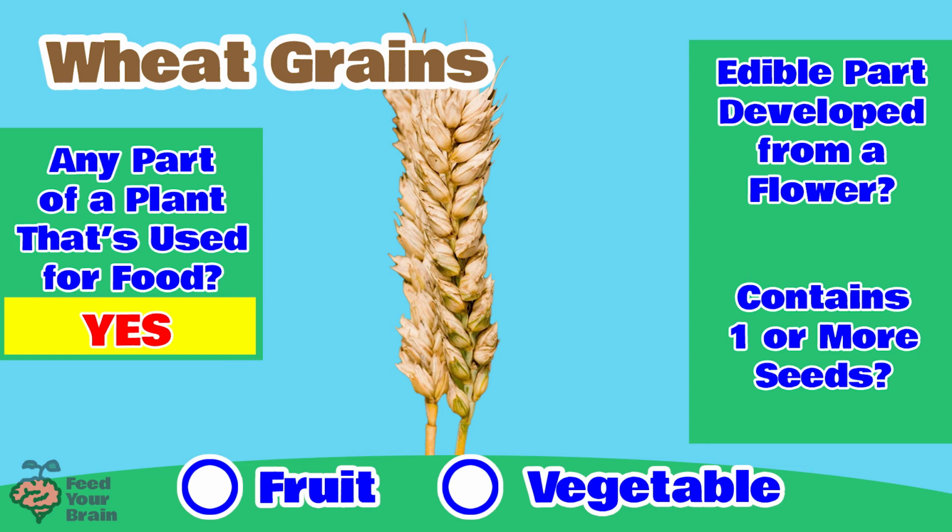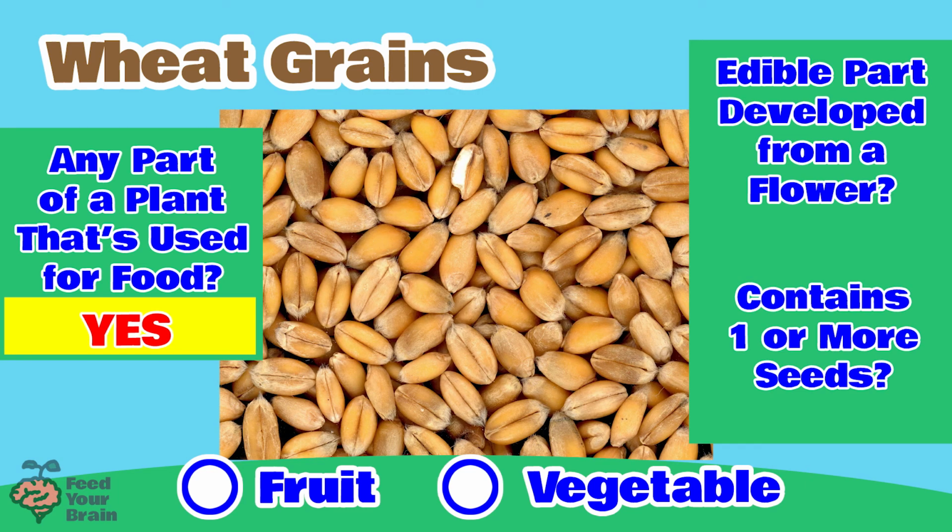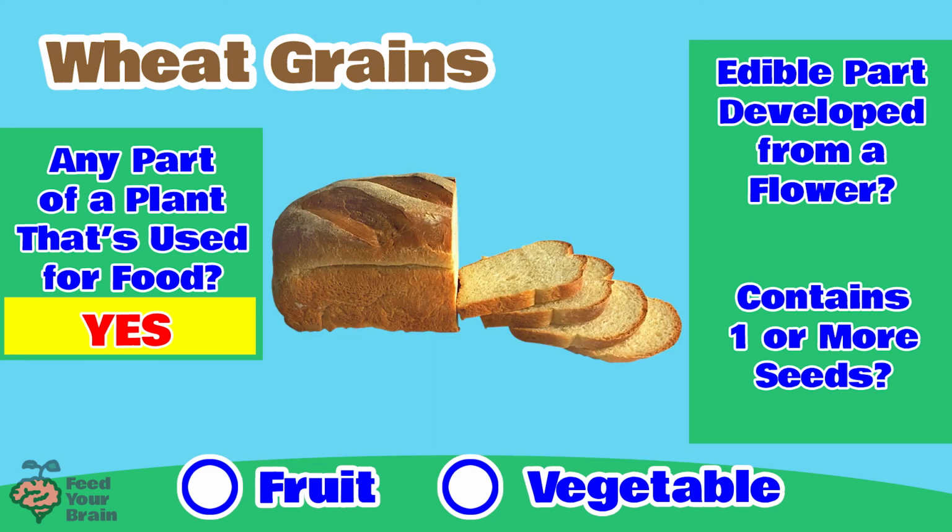Let's take a closer look. Here is a photo of a stalk of wheat, which is still green. And what else do you see on this head of wheat? You see all of these tiny yellow flowers. And after each flower is pollinated, a seed grows there. And the seed is the wheat grain that is used for things such as bread.